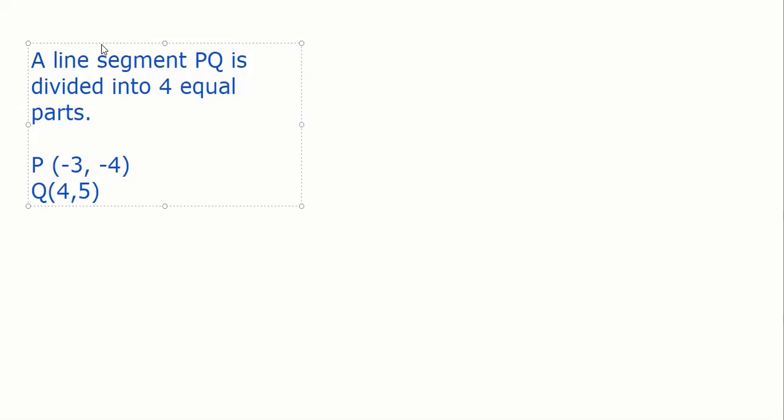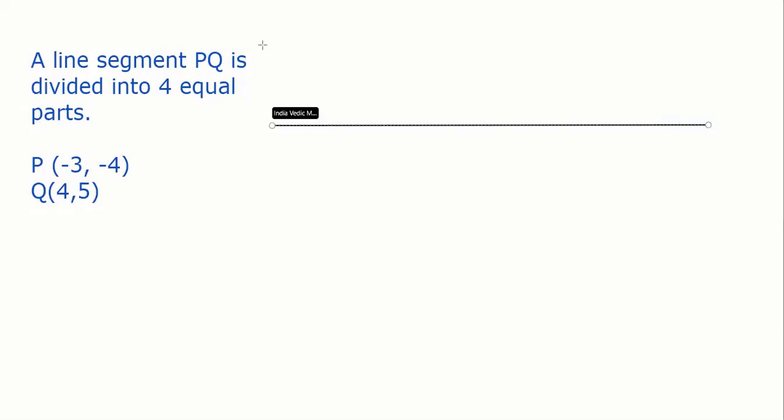And again, don't say here, let everybody solve and give me the answer. This is P, this is Q, and I am saying divide into 4 equal parts. So one point I have put here, and one point I have put here. Correct? Say this is my P, this is my Q. Now I am telling you find coordinates of point A only, nothing else I am asking.